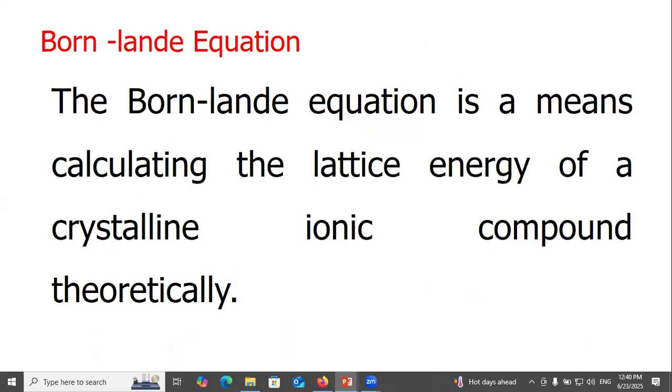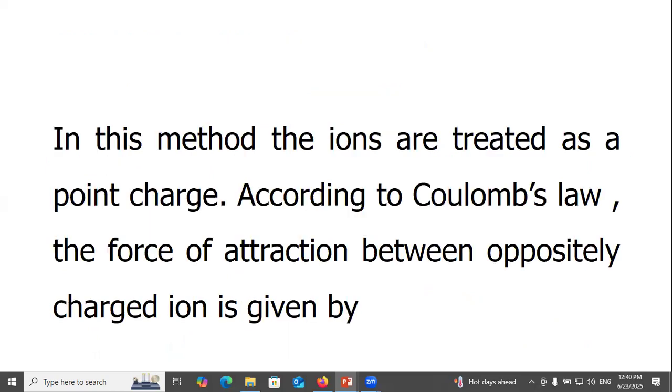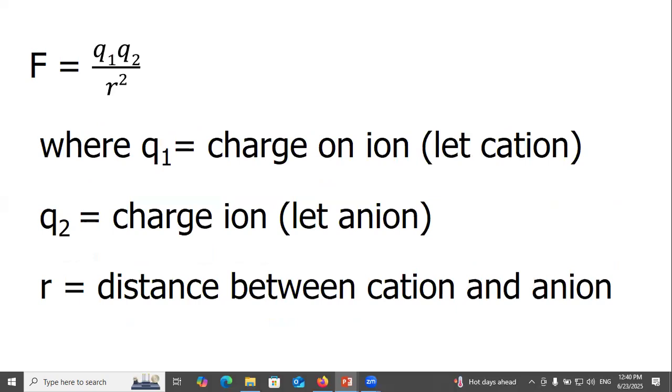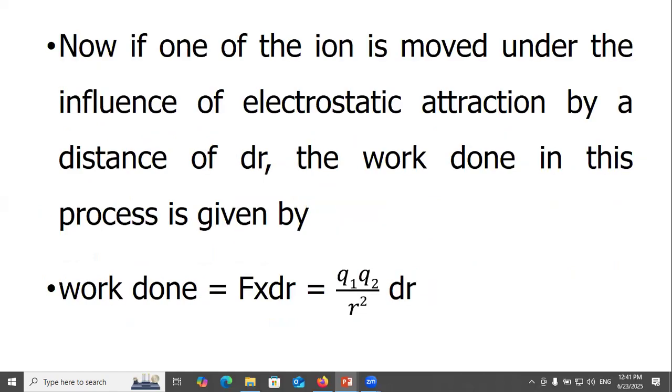Born-Landé equation. The Born-Landé equation is used for calculating the lattice energy of a crystalline ionic compound theoretically. In this method, the ions are treated as point charges. According to Coulomb's law, the force of attraction between oppositely charged ions is given by F equals Q1 Q2 over r square, where Q1 is the charge on the cation, Q2 the charge on the anion, and r the distance between cation and anion.